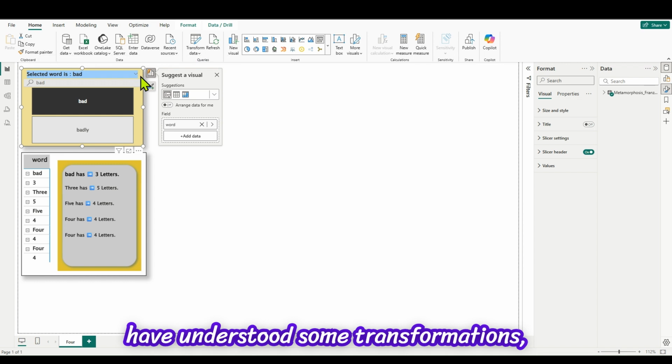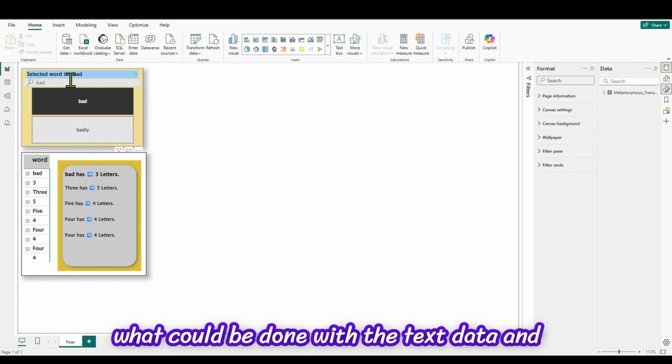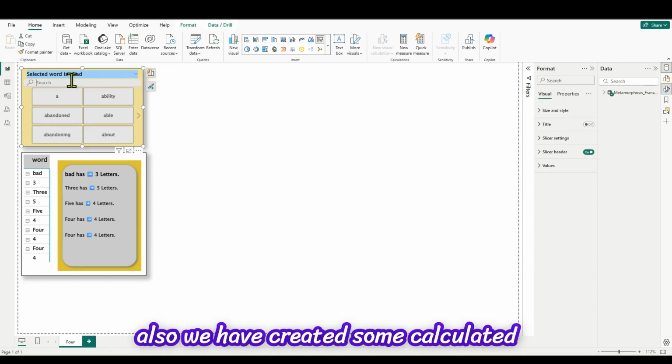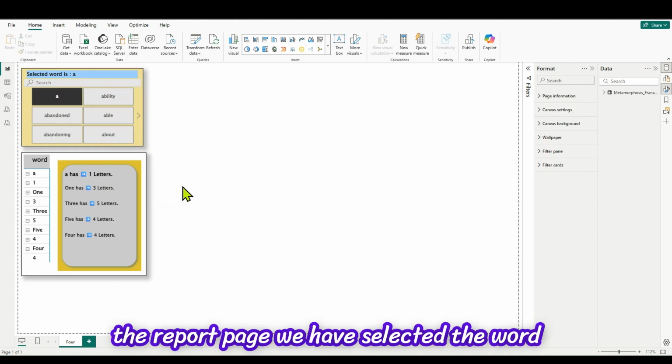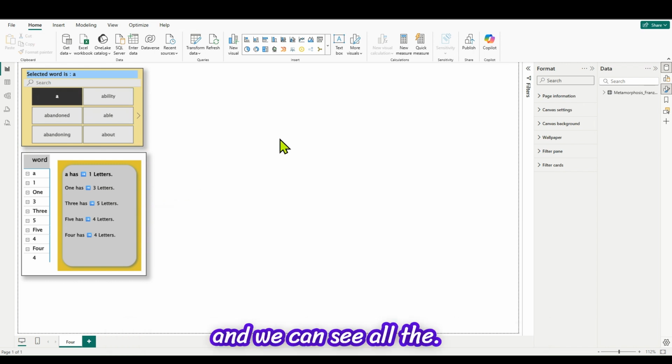We have understood some transformations, what could be done with the text data. And also we have created some calculated columns and also some measures. And in the report page, we have selected the word and we can see all the explanations too.